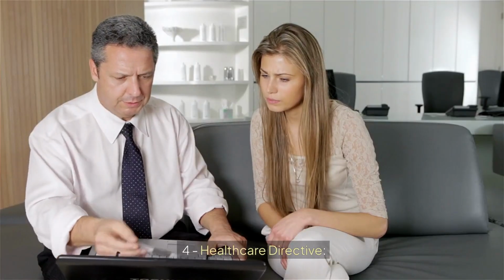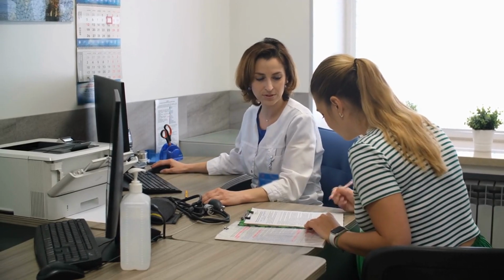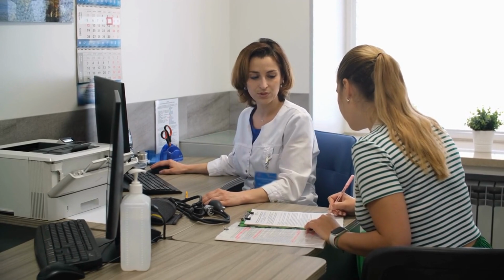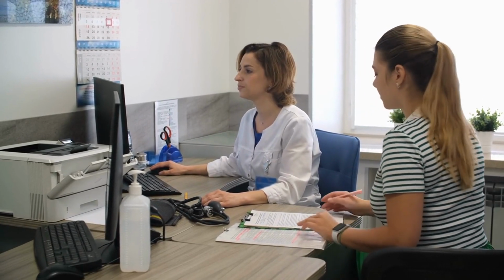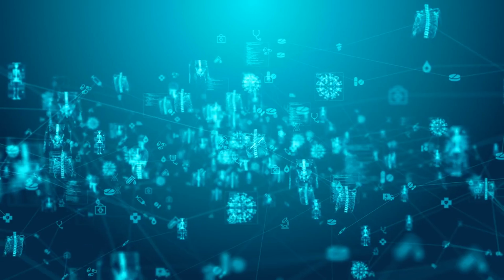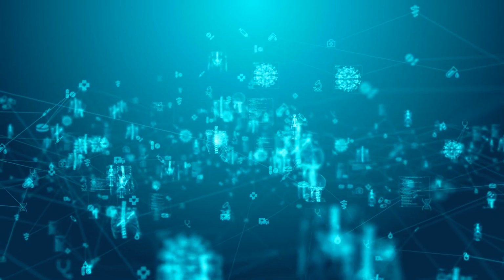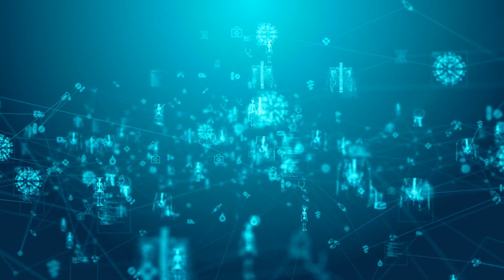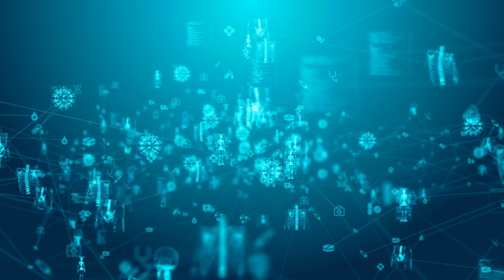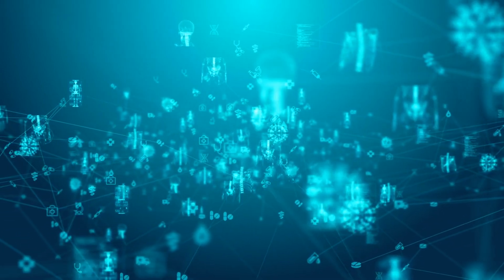4. Healthcare directive. A healthcare directive, also known as a living will or advance directive, specifies your wishes regarding medical treatment and end-of-life care if you are unable to communicate your decisions. Evaluating your healthcare directive involves considering whether your preferences for medical care have changed, if your designated healthcare agent is still appropriate, and if there are any new medical treatments or technologies you wish to address in the document.